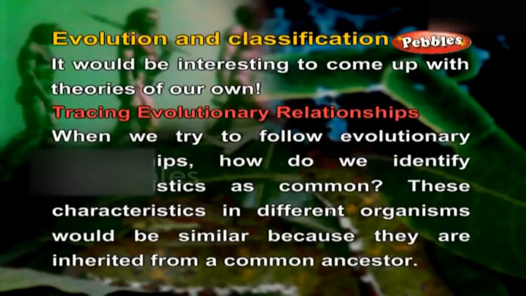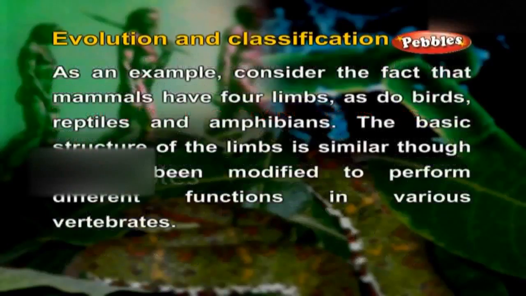Tracing evolutionary relationships. When we try to follow evolutionary relationships, how do we identify characteristics as common? These characteristics in different organisms would be similar because they are inherited from a common ancestor. As an example, consider the fact that mammals have four limbs, as do birds, reptiles, and amphibians.